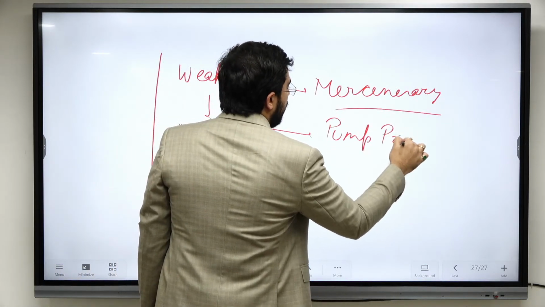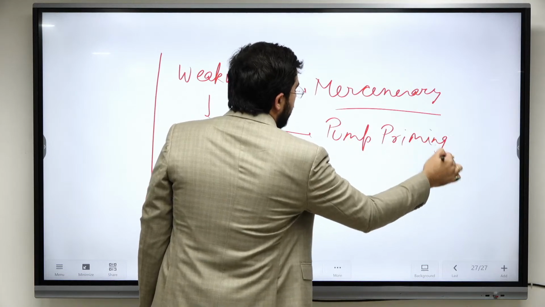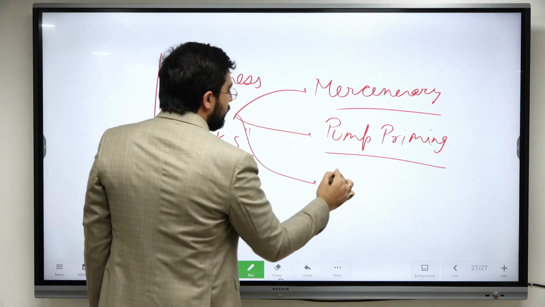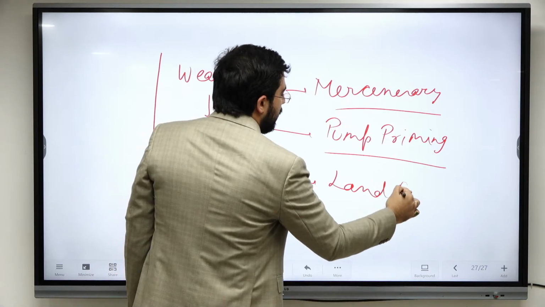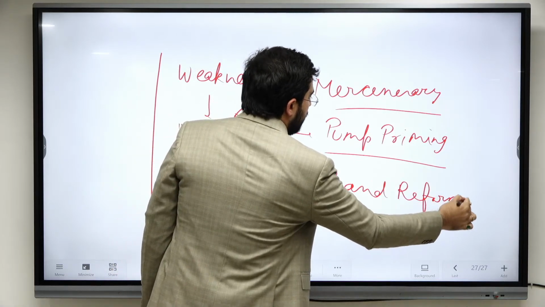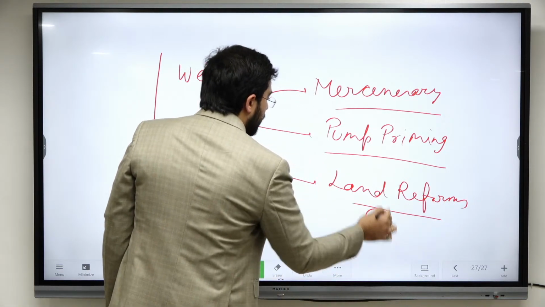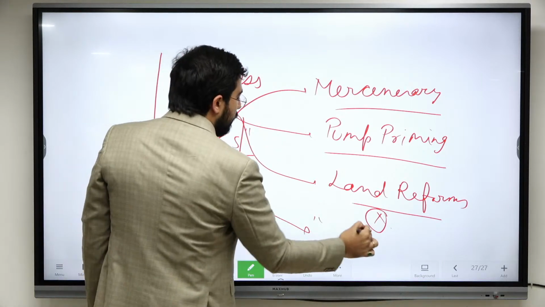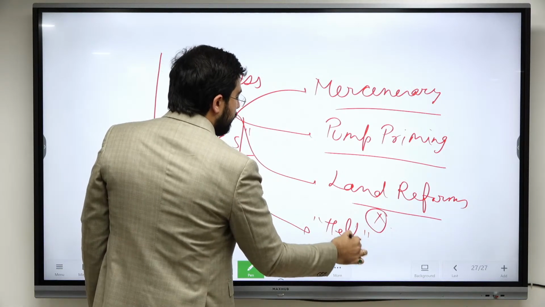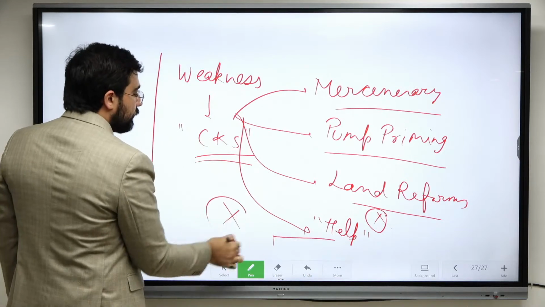They followed the policy of pump priming, meaning printing more notes, which led to inflation. They did not care about land reforms. Above all, even the help which they got from the Western powers, they did not use it effectively.